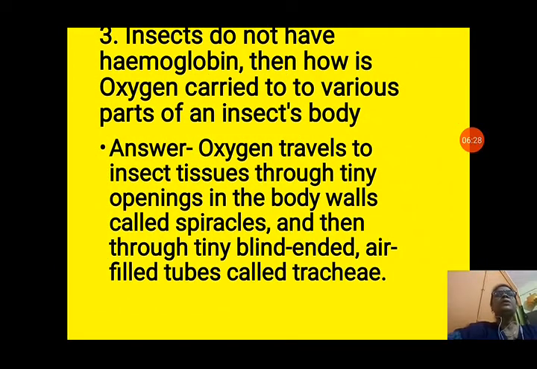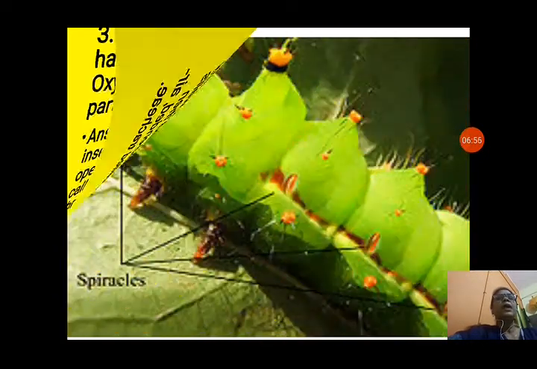Question number 3. Insects do not have hemoglobin. Then how is oxygen carried to various parts of an insect's body? Answer. Oxygen travels to insect tissues through tiny openings in the body walls called spiracles. Insects have spiracles, very small holes on the side walls of their body, and then they are joined to the tiny blind-ended air-filled tubes called tracheae. So the oxygen travels from spiracles to tracheae and they get oxygen.